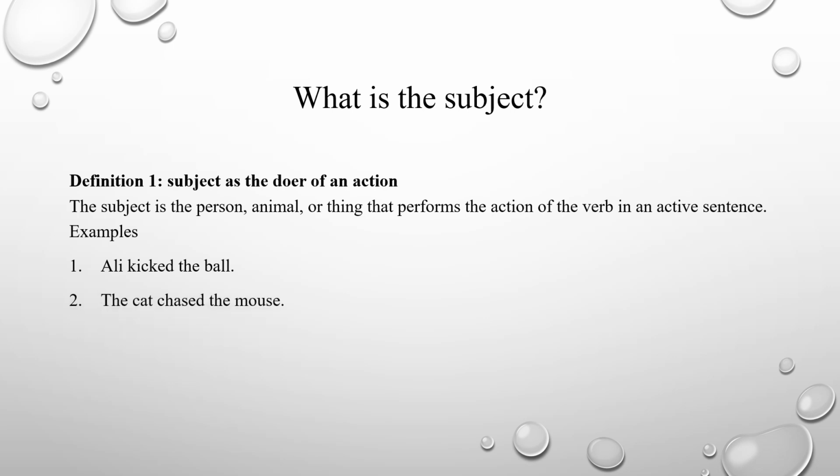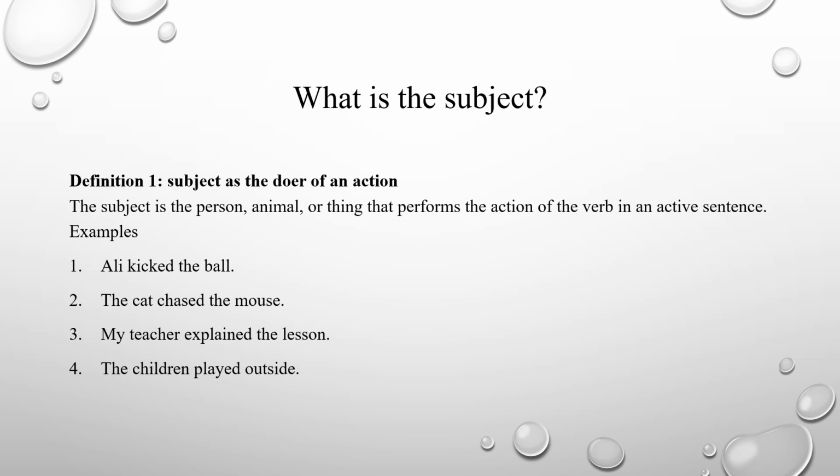The second one, the cat chased the mouse. What chased the mouse? The cat. The cat is the subject. Or the next one, my teacher explained the lesson. Who explained the lesson? My teacher. In that case, my teacher is the doer of the action. The children played outside. Who played outside? The children. The children are the doer of the action of playing.